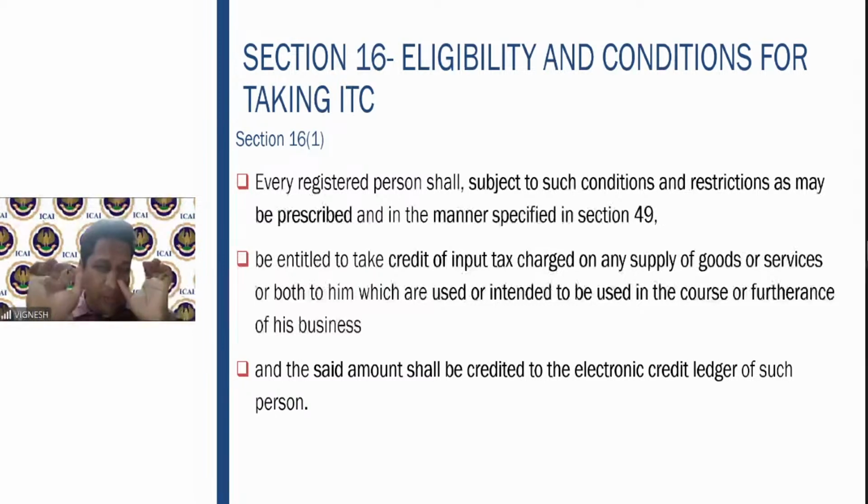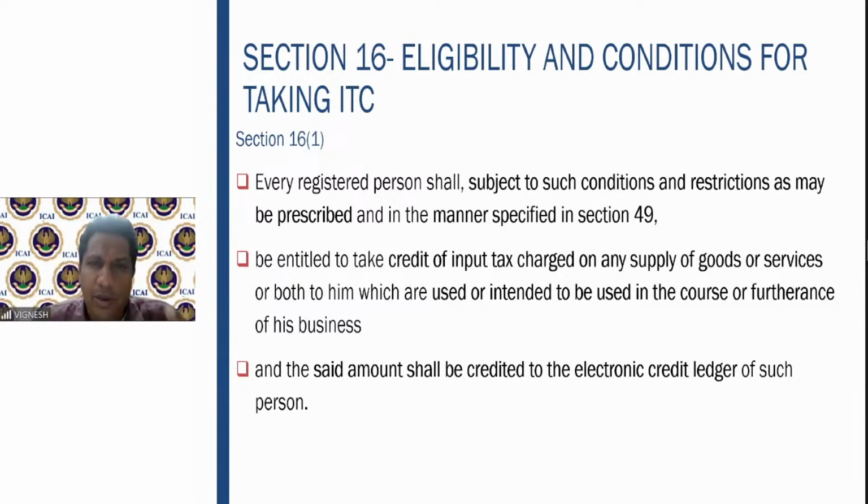So what are the important points in 16 subsection 1? Please remember the important points. First one, conditions and restrictions as well. First one, the person has to be registered. Please make a note. Section 16 subsection 1, important points. Number 1, the person needs to be registered. And second, the goods or services should be used or intended to be used in the course or furtherance of the business. The word intended to be used is very, very significant.